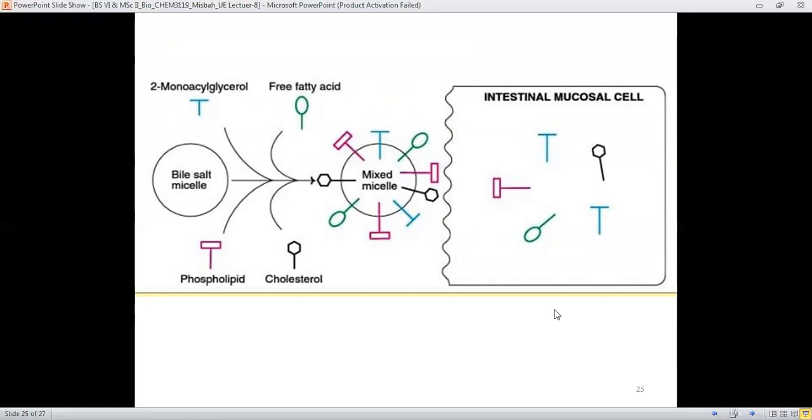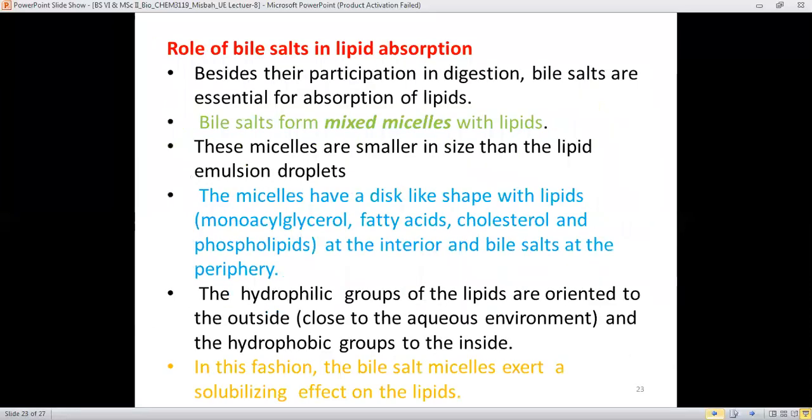And for it, it's very important that there is a union and there is compensation between the hydrophobic and the hydrophilic character of the lipids or the fatty acids and these micelles.